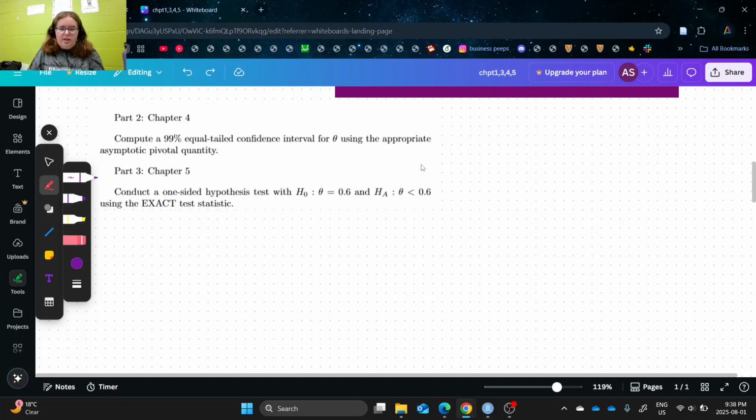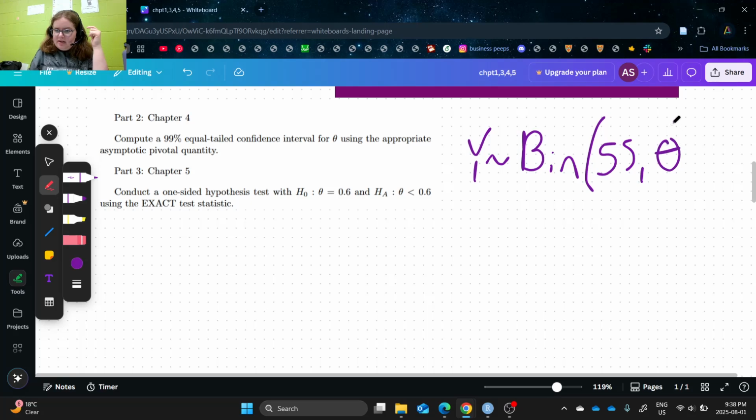First, we need to figure out what model we're using. Because we have only two options, we can think of that as a success and a failure. We have individuals, we assume that they're independent of each other, and we assume that there's the same proportion of success amongst the entire population. So all of those things should be clicking in your mind as we are looking at a binomial distribution with n is 55 and theta is our unknown true parameter.